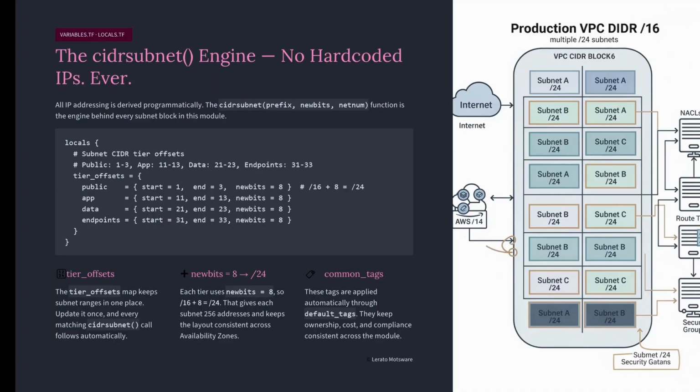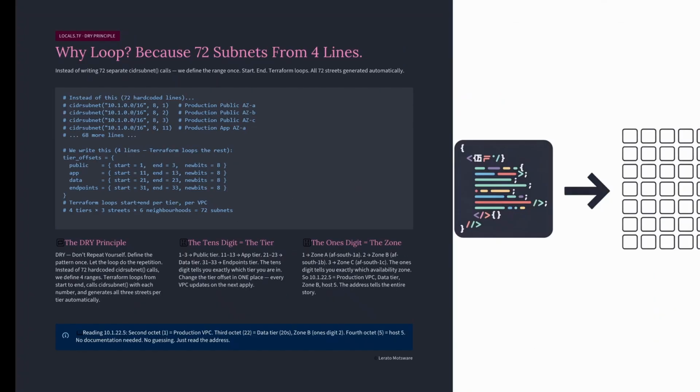App tier, start 11 and end 13. 10.1.11.0 slash 24, 10.1.12.0 slash 24, 10.1.13.0 slash 24. 3 private application streets. Now, why does the code use start and end instead of listing each street individually? Because Terraform can loop.